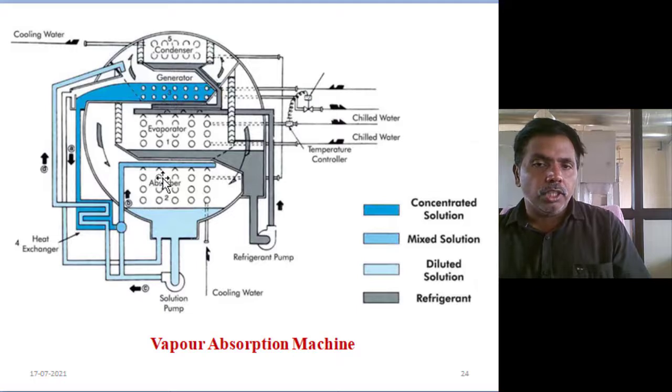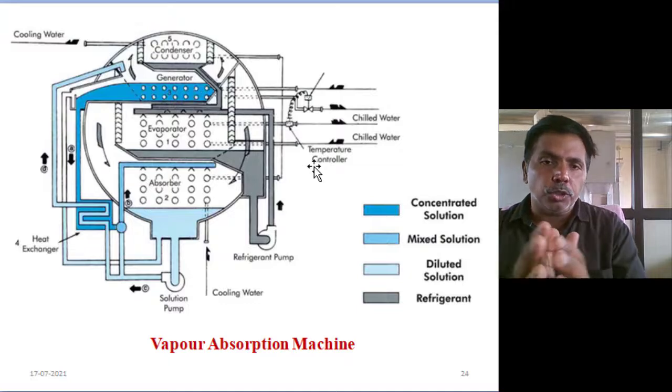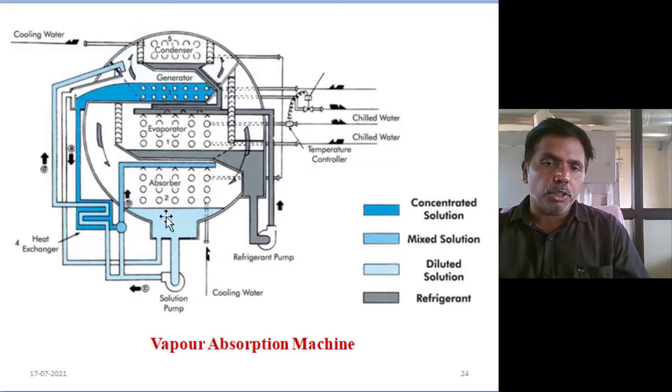This is the actual vapor absorption refrigeration system, lithium bromide-water. Earlier I showed every component separately, but here not every component is separate. Suppose the evaporator is here. In the evaporator, the water absorbs heat, and that water vapor is absorbed by the absorber. This slurry is sent by pump to the generator. In the generator we supply heat, and then the water vapor is evaporated. That vapor goes to the condenser, where condensation takes place. The saturated liquid from the condenser enters the evaporator through the throttle valve.